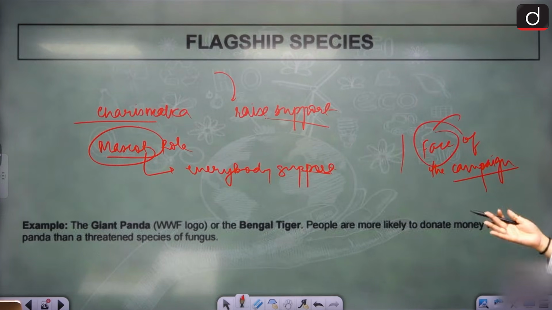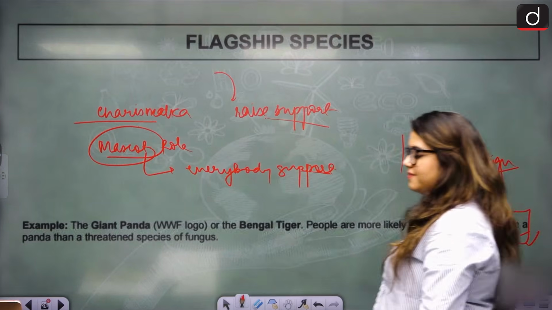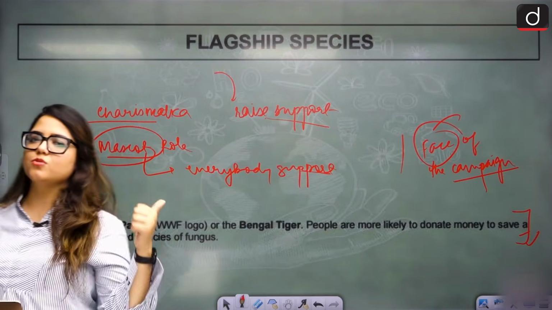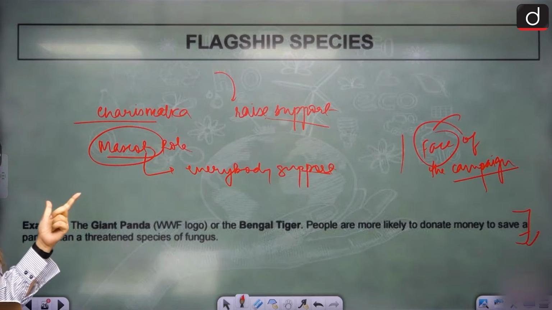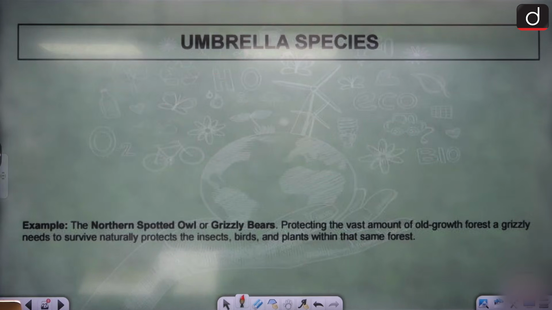That's it. Like the giant panda, the WWF logo, or the Bengal tiger, right? Because everybody knows we want to preserve the Bengal tiger, so they will put in more money. Or the pandas that are so darn cute that everybody is going to want to preserve them. So naturally, everybody is going to put their money there. Clear? These are flagship species. Is it clear? Keystone and flagship. Do you understand the differences? Then we have umbrella species.